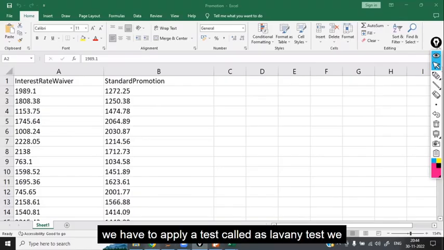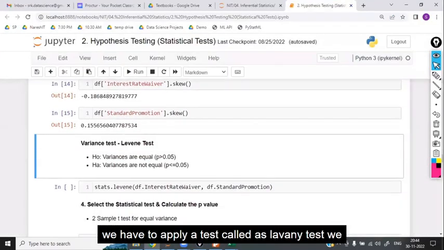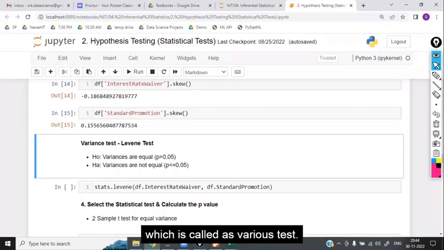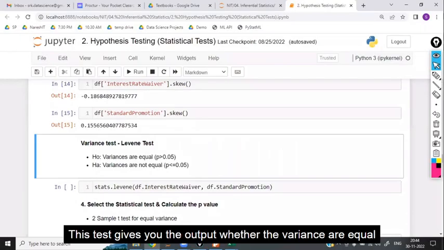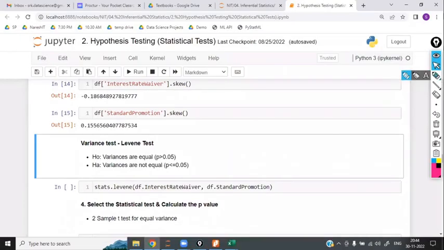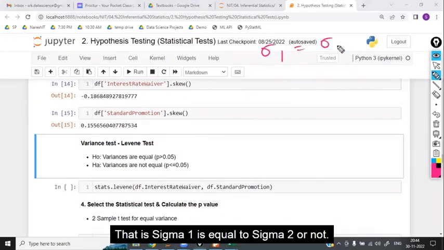We have to apply a test called the Levene test, which is a variance test. This test gives you the output whether the variances are equal or not, that is, whether sigma 1 is equal to sigma 2 or not.